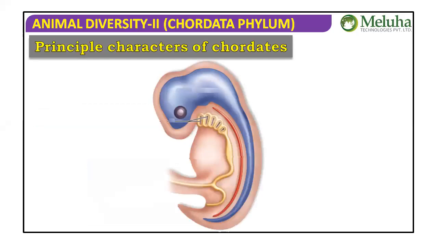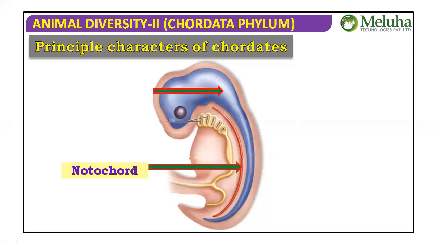Principal characters of the chordate. To say a particular chordate, the basic fundamental characteristic features are required.